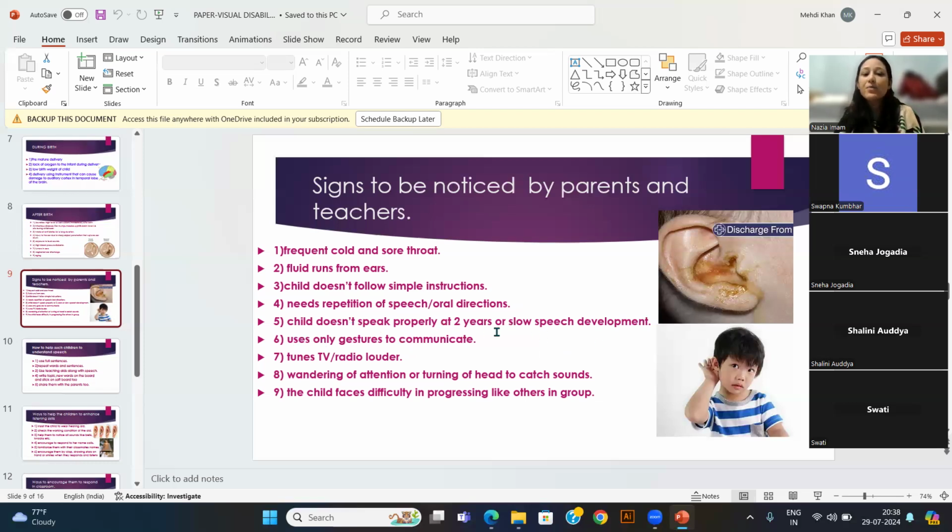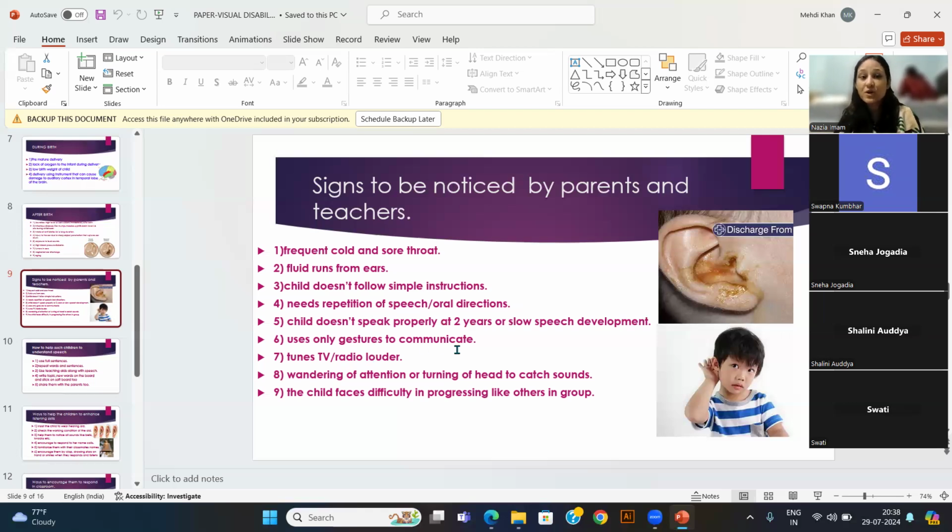And the child doesn't speak properly at 2 years or has slow speech development. In some of the children, we see that the child is not speaking. At that time also, we need to confirm whether the child is listening. Then the child will start speaking. Listening is the first stage towards learning the language. If the child is not listening, the child will not grasp the word, and the child will not identify what thing is what. So the child will not speak. So this is also one of the symptoms.